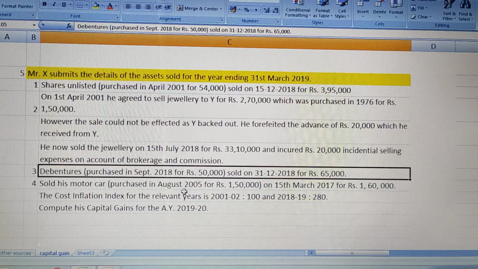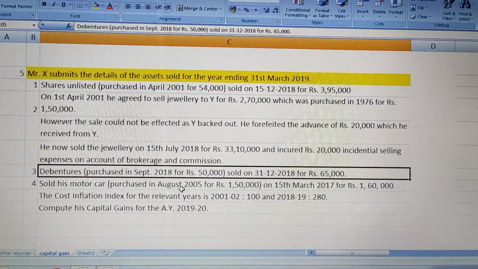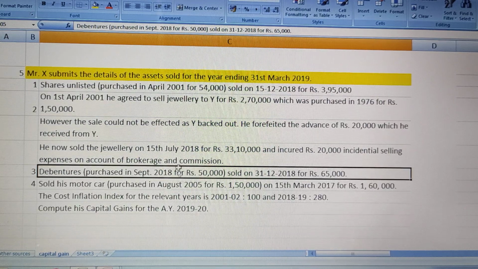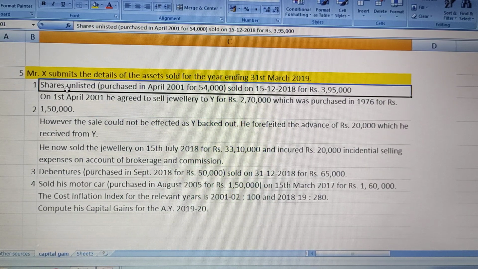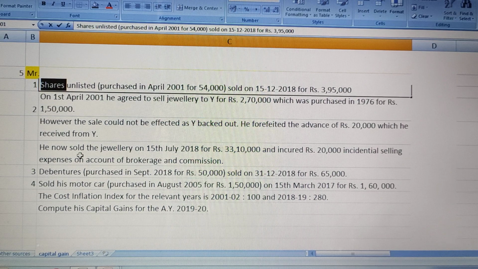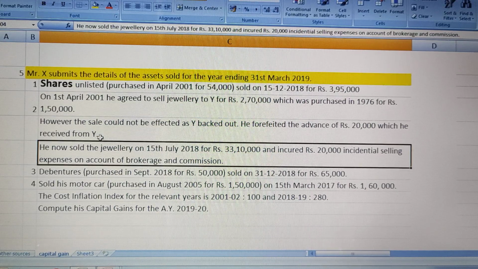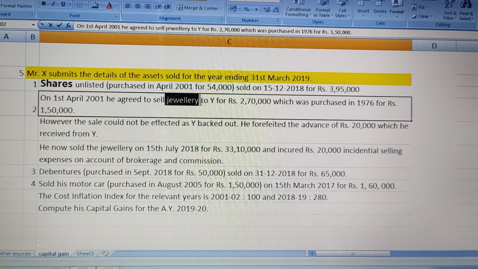So here is the question. Till now, whatever problems we have done, it was pertaining to only one asset. Either it was pertaining to house property, or agricultural land, or debentures. But in this problem there are 4 different assets given. One is shares. Let me highlight this a little. One is shares, other is jewelry,